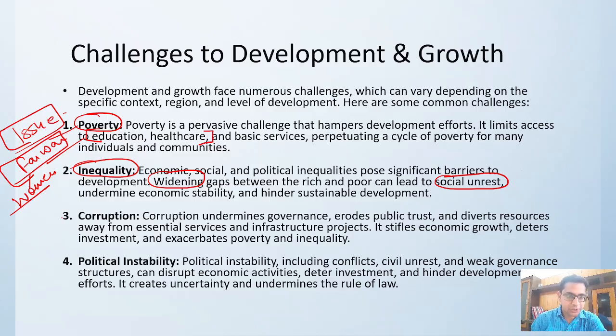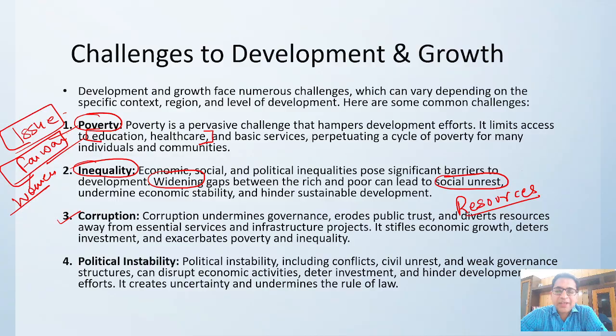Then we have corruption. Obviously, whenever growth and development happen, it leads to corruption. We know a lot of government servants, even private people, are doing a lot of corruption, and because of that, the resources meant for the benefit of the poor and the needy do not reach them at the proper time.